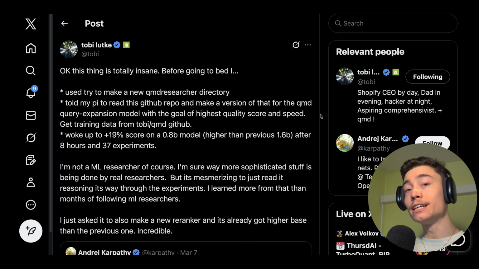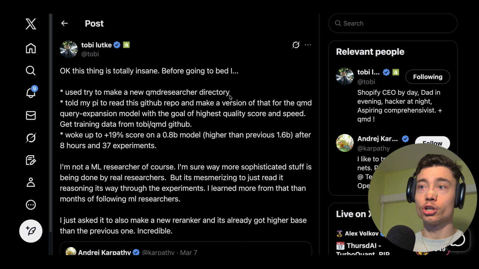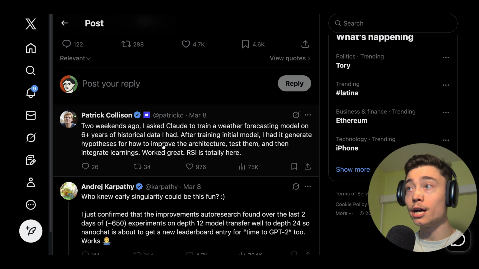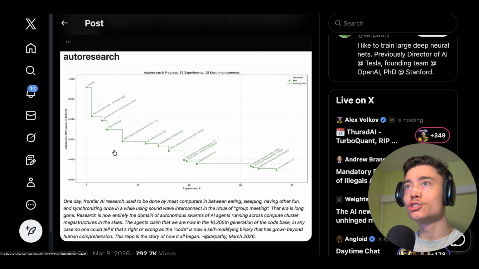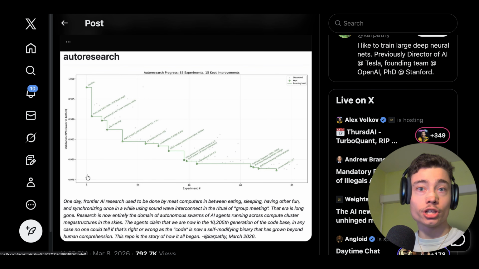And by the way, there are several tech billionaires who are going crazy over this, such as the CEO of Shopify and the CEO of Stripe, because these guys realize that this is not just about training AI models. And this is perhaps the biggest misconception about auto research. People think that it's just about optimizing machine learning, right? Because this is what Karpathy used as the example.